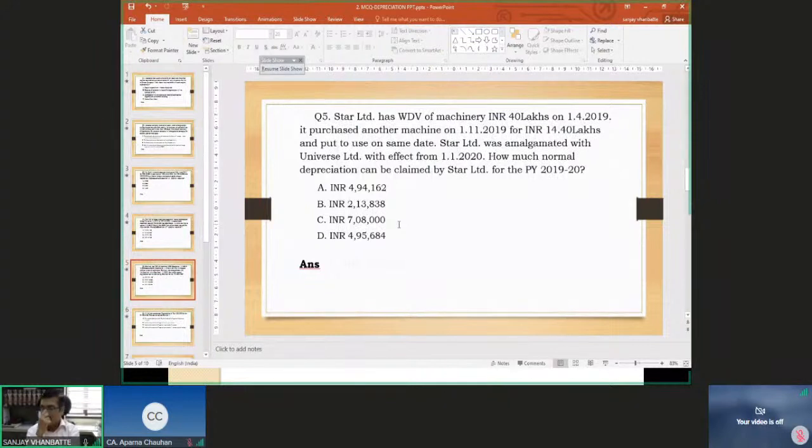This is slightly difficult one. Yes, January Agrawal is saying A and Aditya Gupta is saying C, that is 7,08,000.